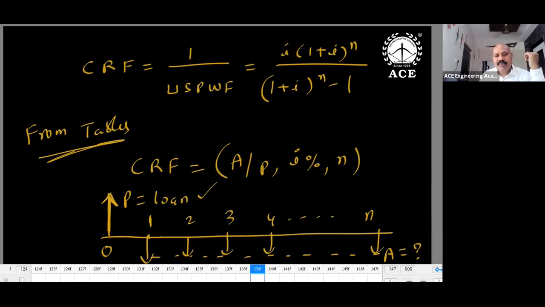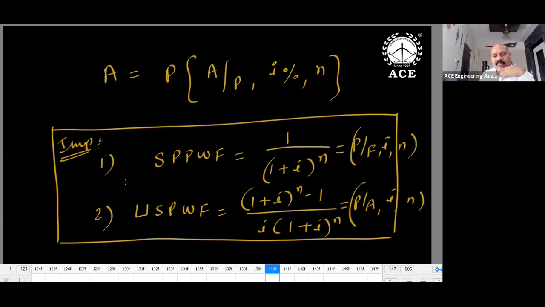A by P. So a loan we have taken, P is given. Then how to pay the money back? Like how to pay the loan? Loan payment is generally done in installments, equal installments. Yearly installment we calculate. So I said important formulas are two only: 1 divided by (1 plus i) whole power n, and (1 plus i) whole power n minus 1 divided by i into (1 plus i) whole power n. So these two formulas are important. The remaining things you can just derive according to your requirements.